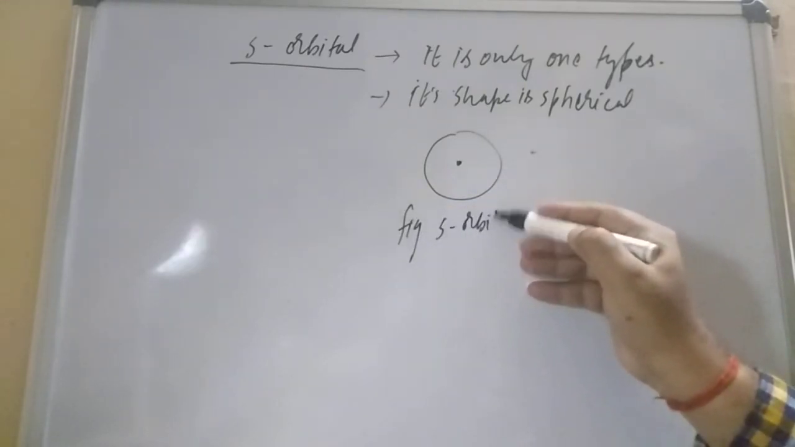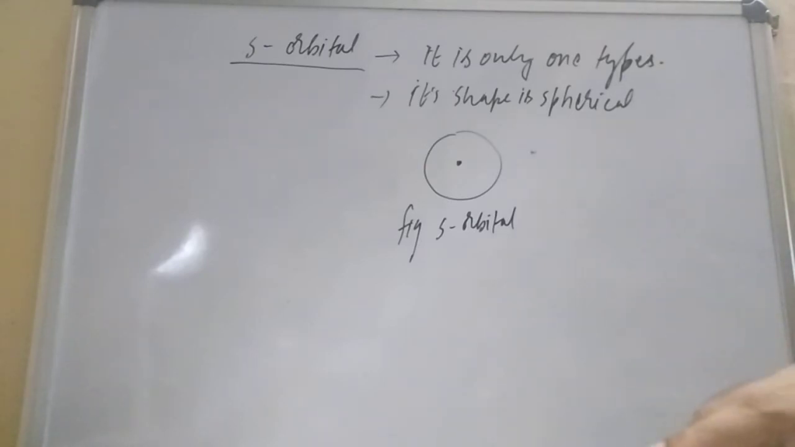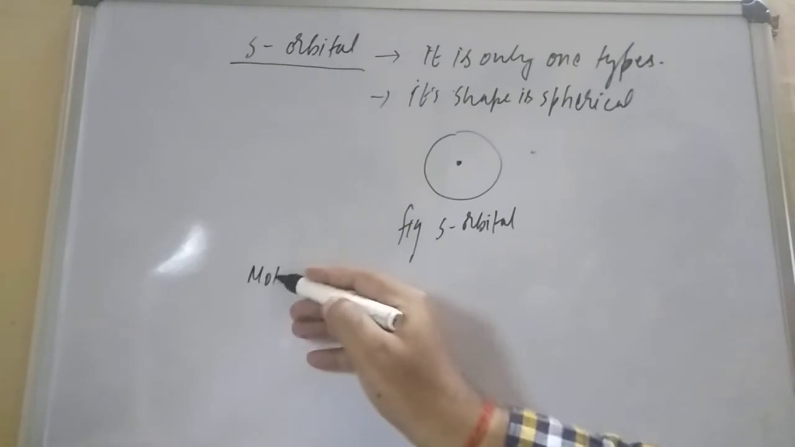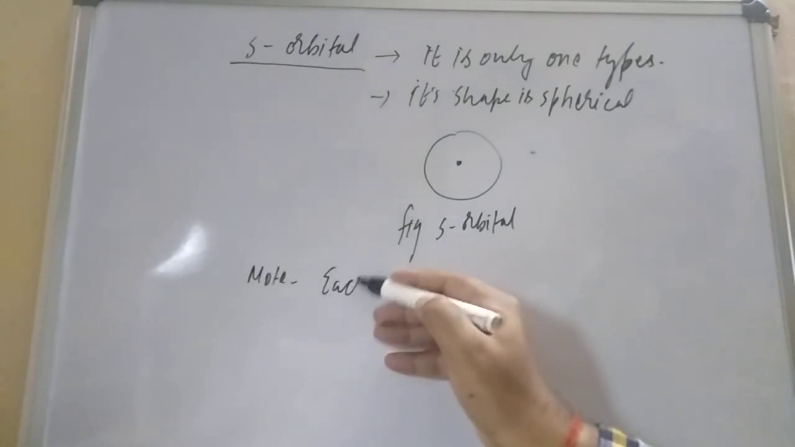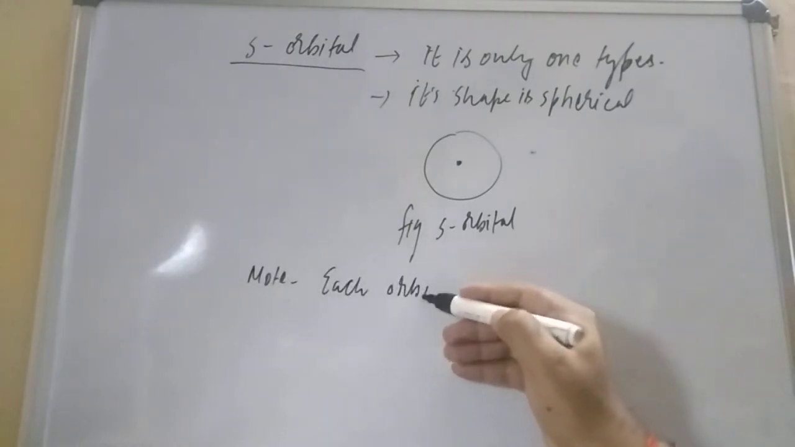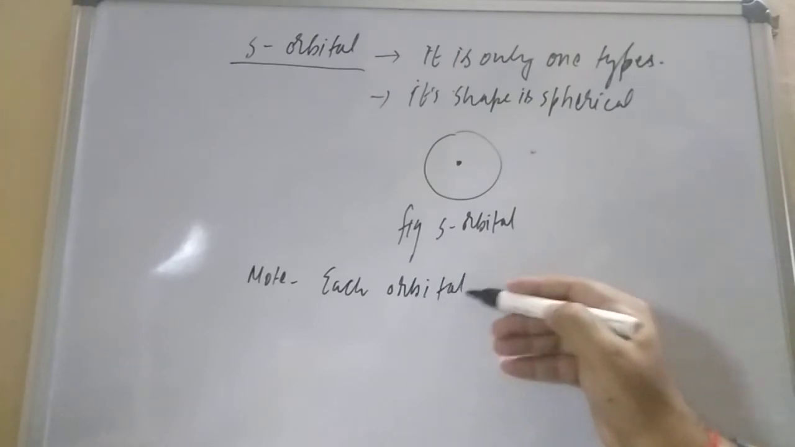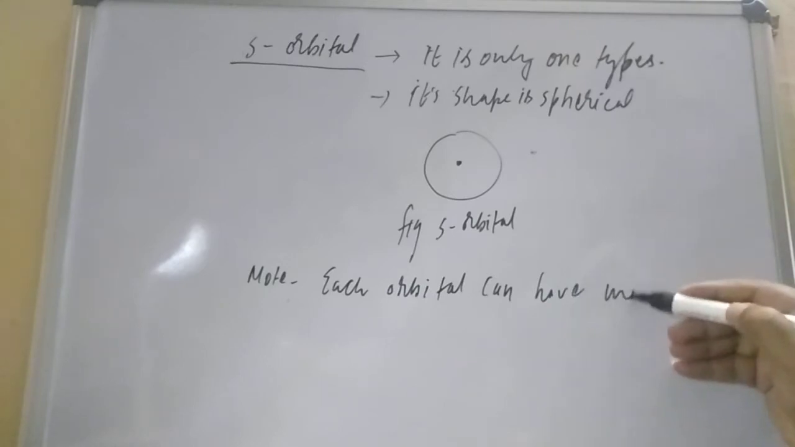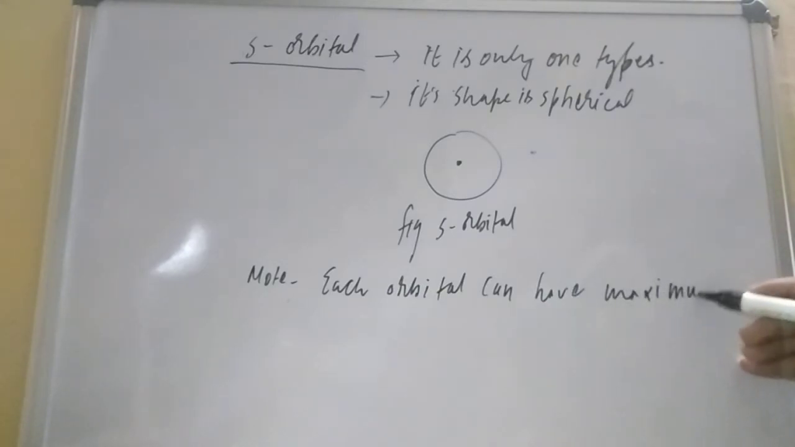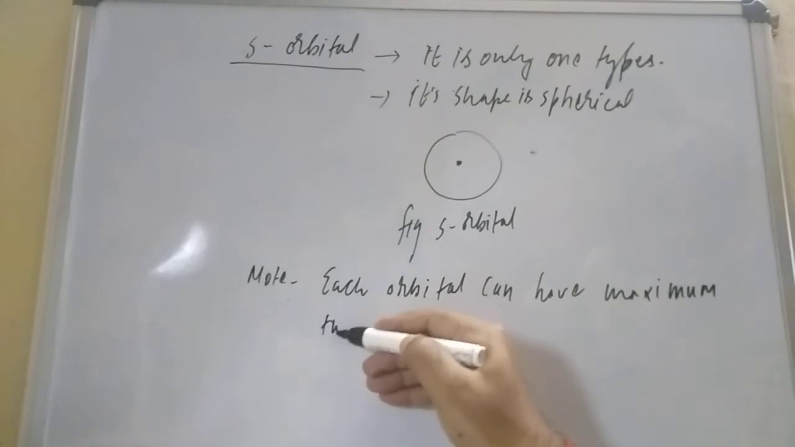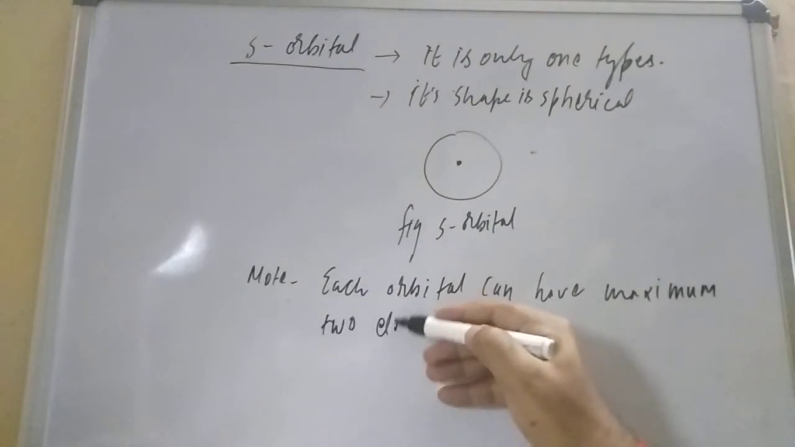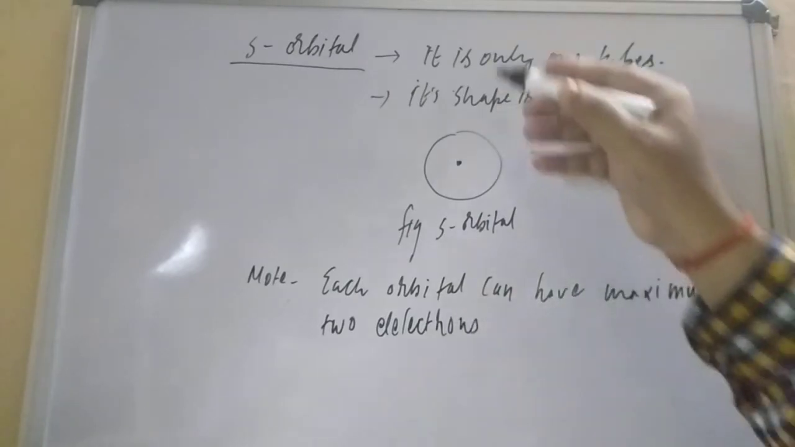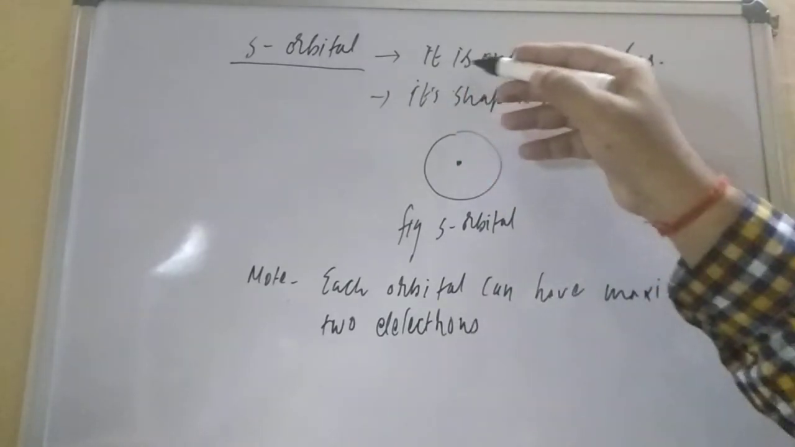One common rule applies for all, and here I am writing it in the form of a note: each orbital can have a maximum of 2 electrons. Now let us try to understand this. The s orbital is spherical, and it is only one type.